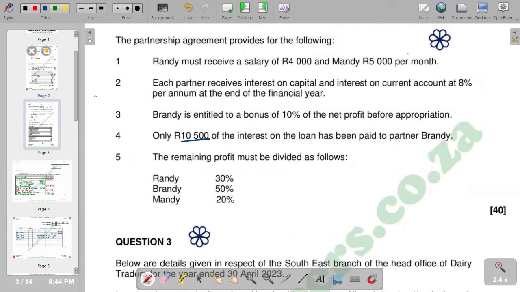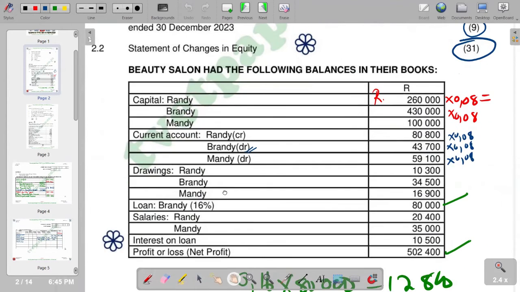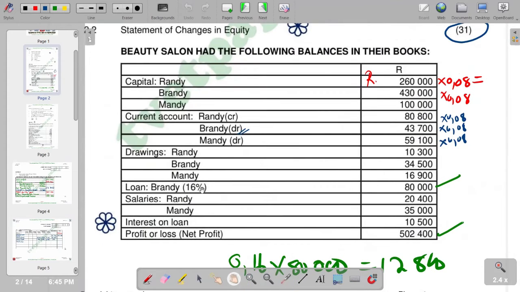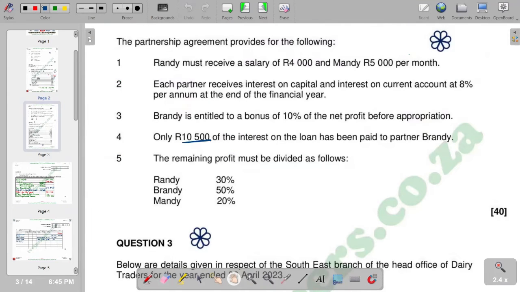And what was supposed to be paid is found in the balances, whereby we are given a loan of Brandy 16%. So if it says 16% of 80,000, we did calculate that, and then we got 12,800. So it means 12,800 was what was supposed to be paid, and what was only paid is 10,500. So we're going to say 12,800 minus 10,500 to find the part that is not yet paid. So in that case, if you calculate like that, you're going to get it as 2,300.